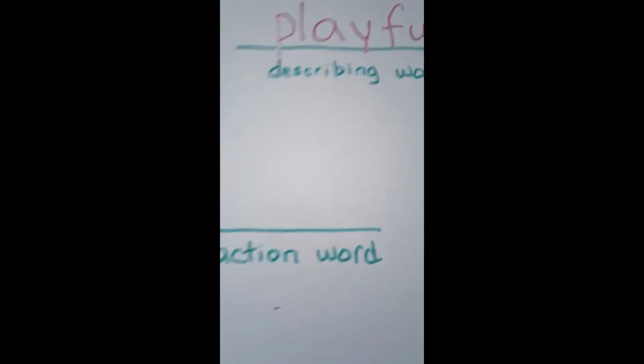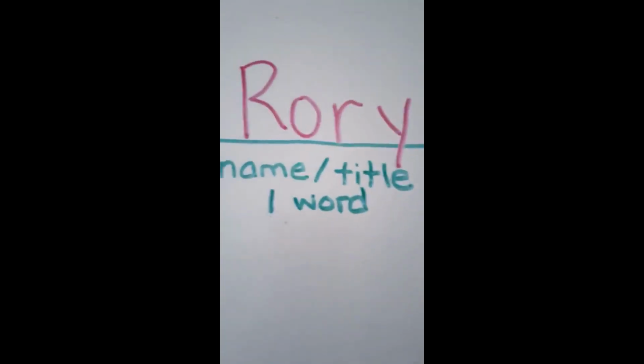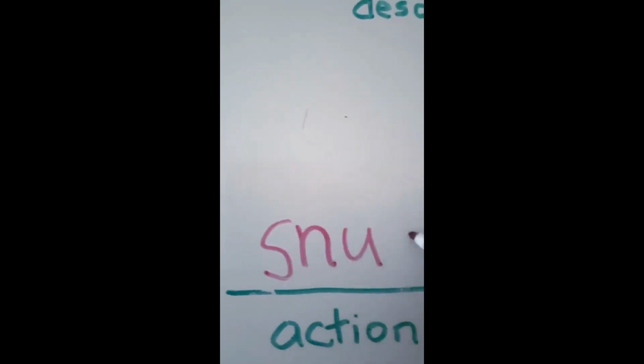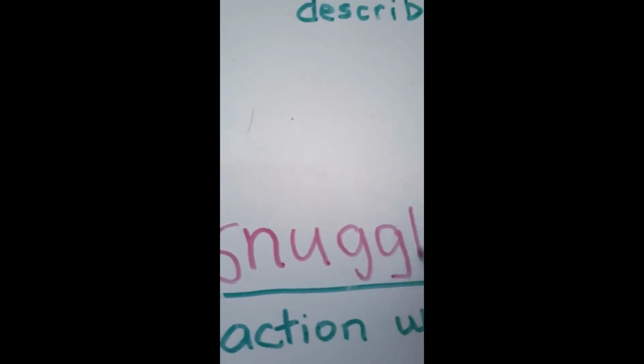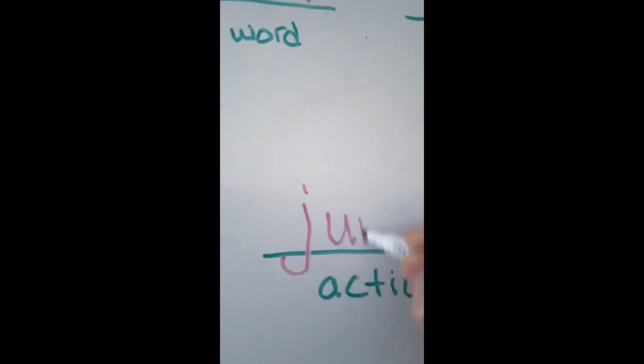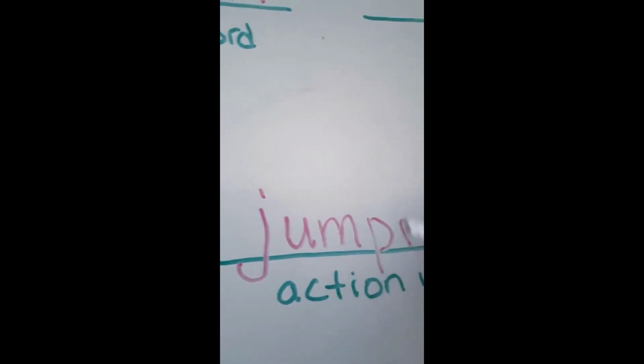So the words that I chose for Rory, some of the things he likes to do, first of all, he likes to snuggle. So he's going to snuggle, snuggling. And he likes jumping even when he's not supposed to. He likes to jump on people sometimes. So I'm going to put jumping.